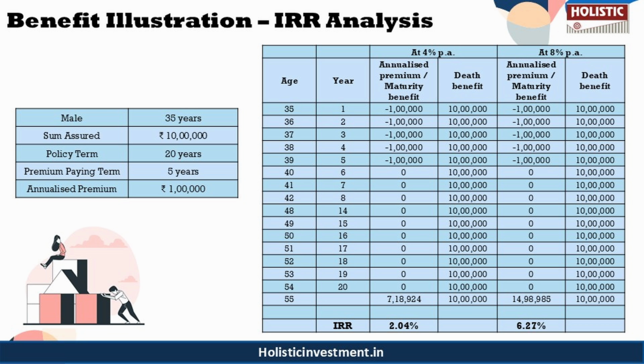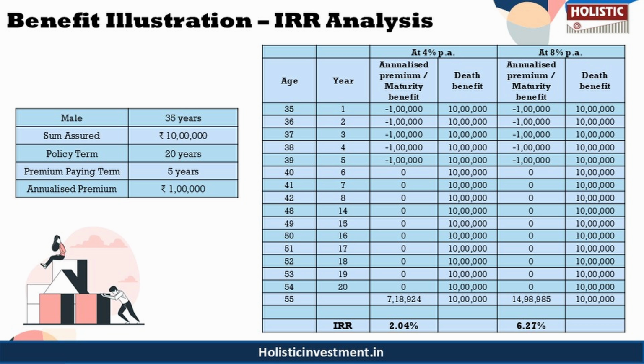These rates are low for a market-related product and are too low for a long-term investment with the ABSLI policy term of 20 years. Additionally, the funds are locked until the end of the policy term. So this policy lacks liquidity and the return generation does not justify the risk the policyholder has taken. Any market-related product should outpace inflation. But based on the previous example, we can see that the policy falls short in terms of risk-adjusted returns.